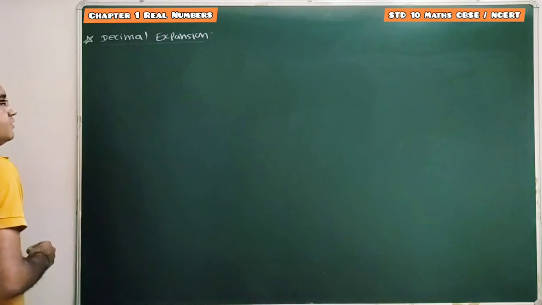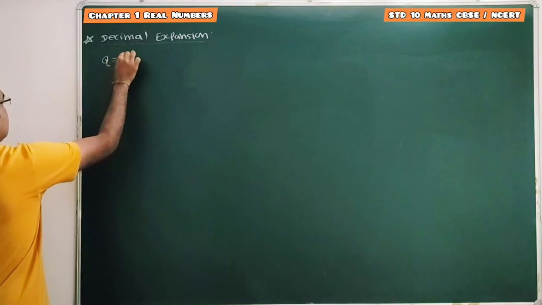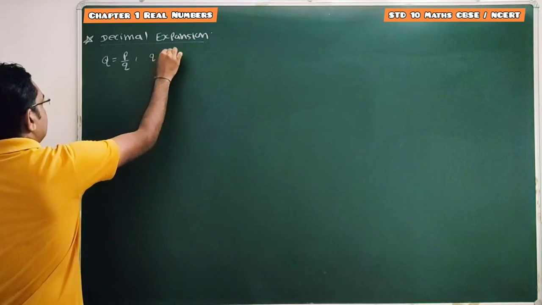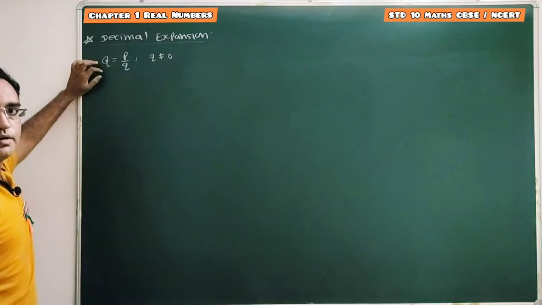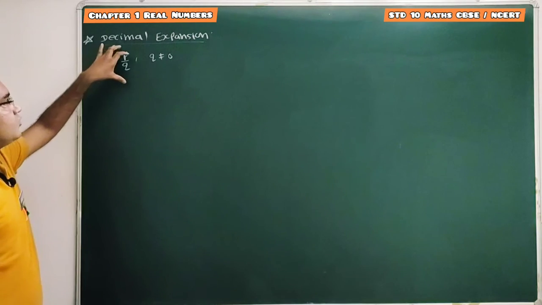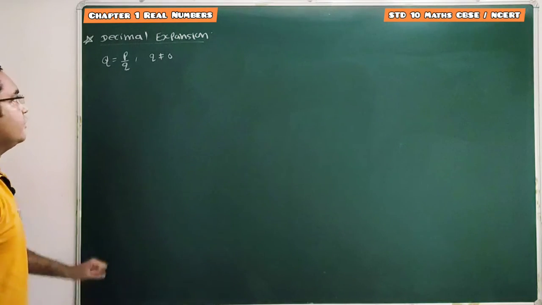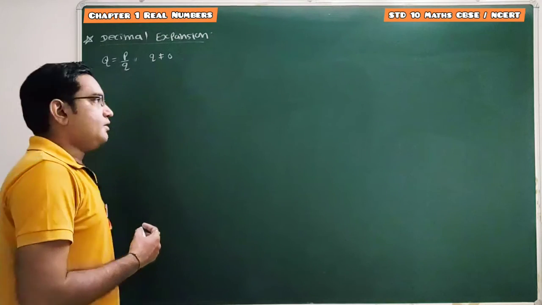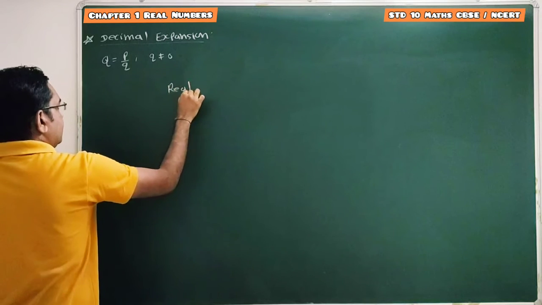Any rational number in the form of p by q, where q is not equal to 0, we can obtain its decimal expansion by using the long division process. And we also used this decimal expansion to define irrational numbers. Done? So any real number, we know,